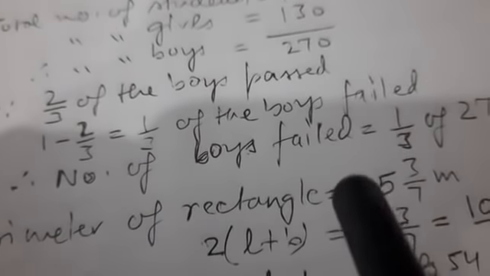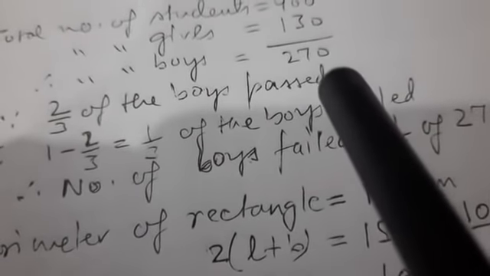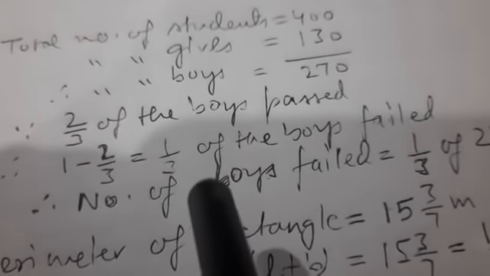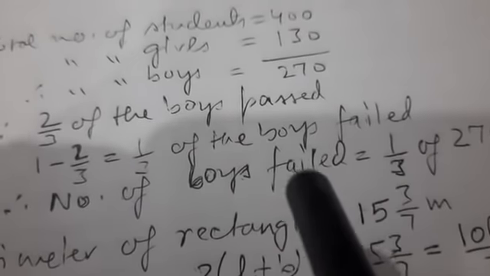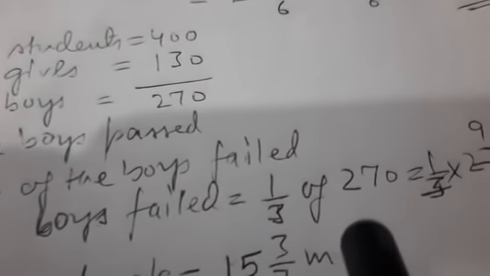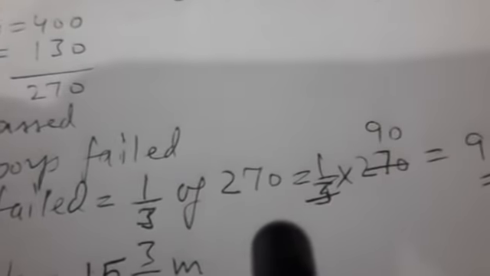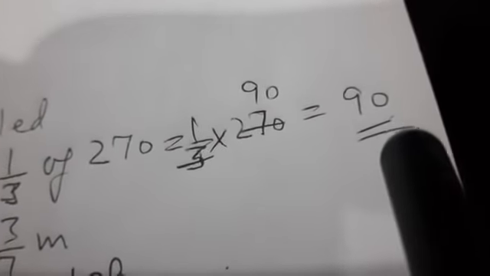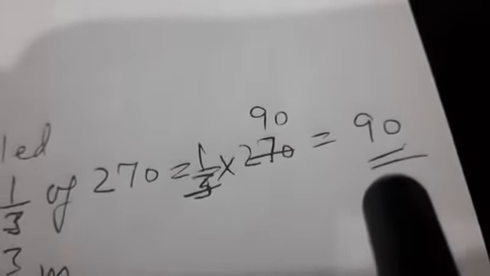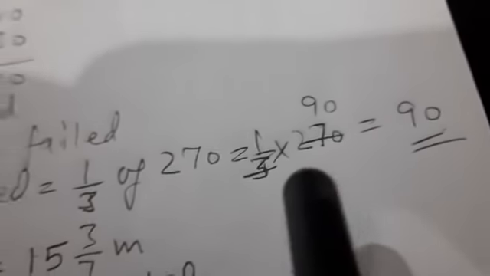Now total number of boys are 270, out of them 1 upon 3 failed. So therefore number of boys failed are 1 upon 3 of the total number of boys, that is 270. So 1 by 3 of 270 is 90. 90 boys fail the exam. So this is our answer.